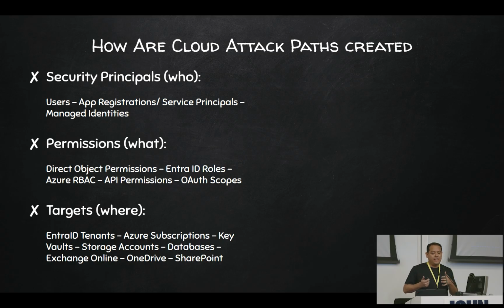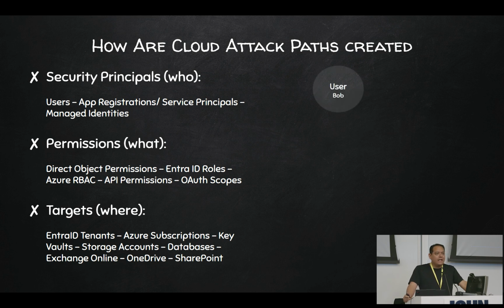And finally, the targets. That's where attackers are going. These are your tenants, your mailboxes, your Key Vault services, your databases, your OneDrive files. These are all the targets that attackers are able to reach by abusing those legitimate permissions and compromising those identities.